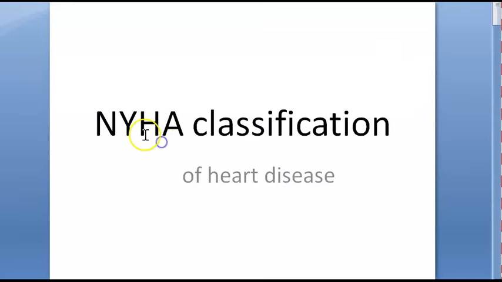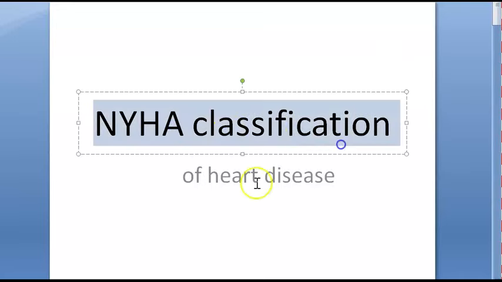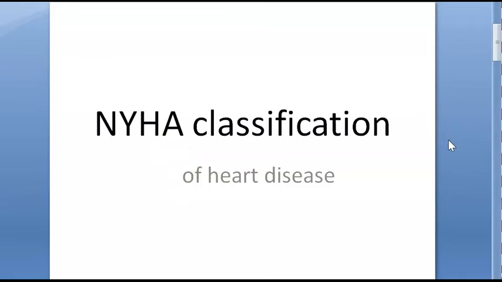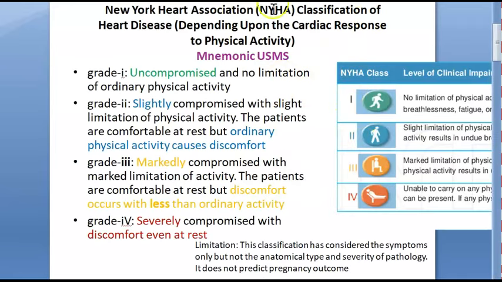Hello people, in this video let us look at NYHA classification of heart disease. There are many types of NYHA classification. In this one we are looking at the heart disease. Okay, so this is based on symptoms. So you can see that green is you have grade 1, 2, 3 and 4.